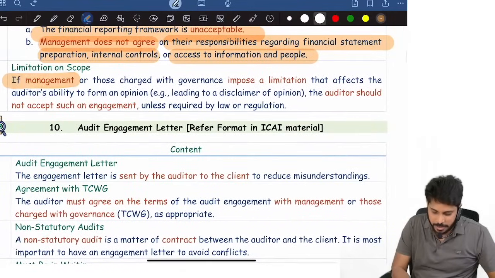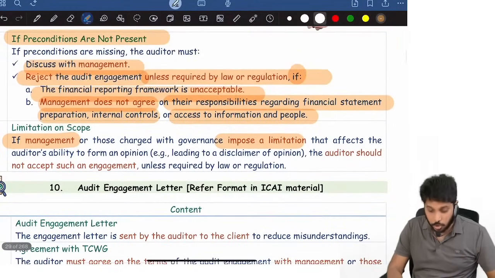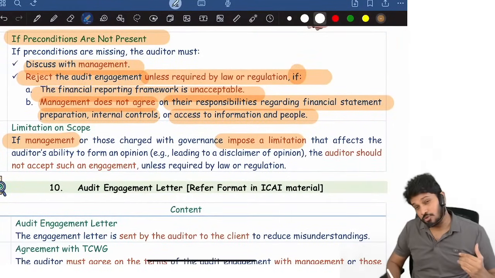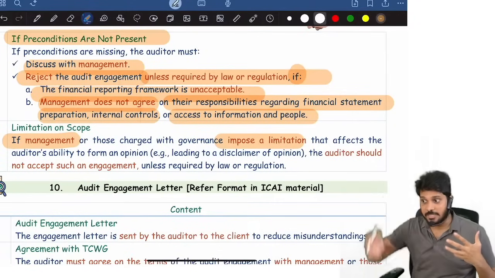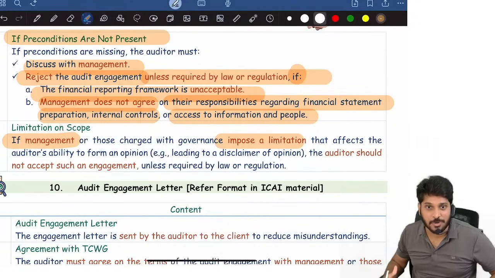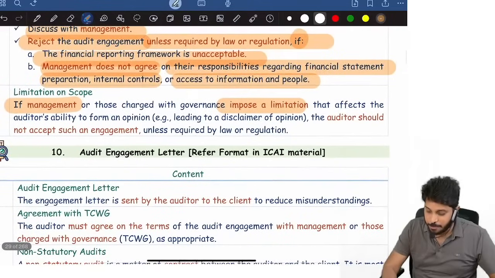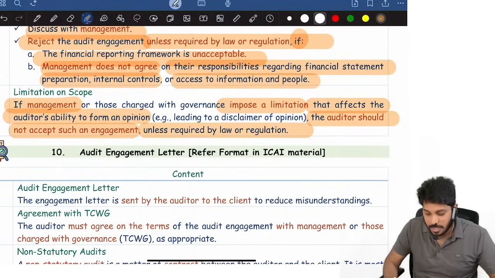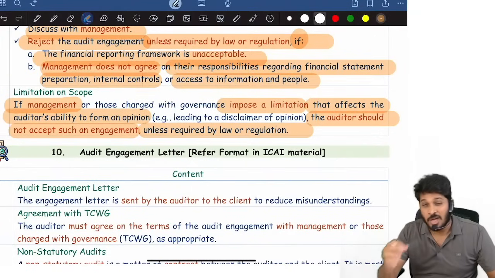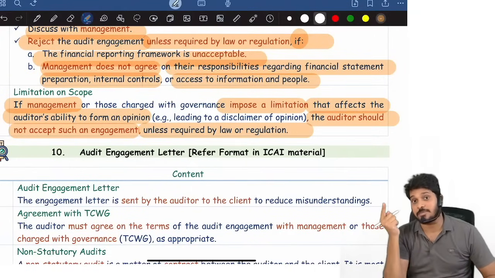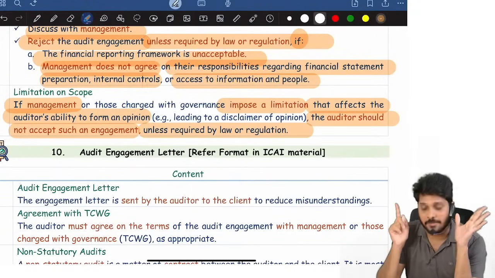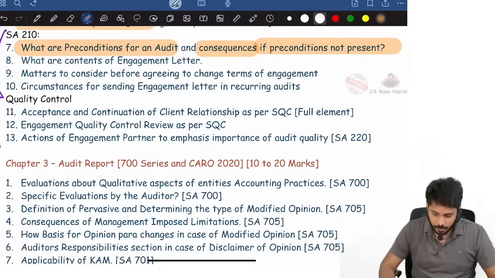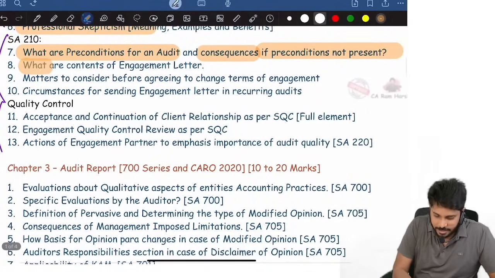If management imposes a limitation, don't accept the audit if preconditions are not there. Suppose you accepted, and after accepting, management stopped cooperating. If management imposes a limitation that affects the auditor's ability, the auditor should not accept such an engagement. What if preconditions are not present after accepting? Withdraw. You will resign. That is there in the next part. Okay, so that's it. Next question.